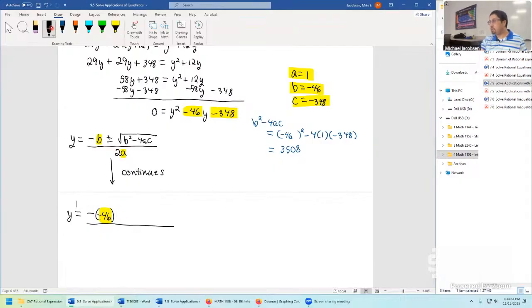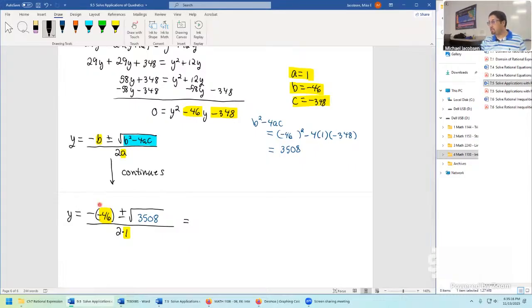Then it'll go plus or minus square root of b squared minus 4ac, but we computed that already to get 3,508. And 2 times a here is just a 2 times a 1, so nothing special. So what you would probably put in your calculator is something that would look like this.